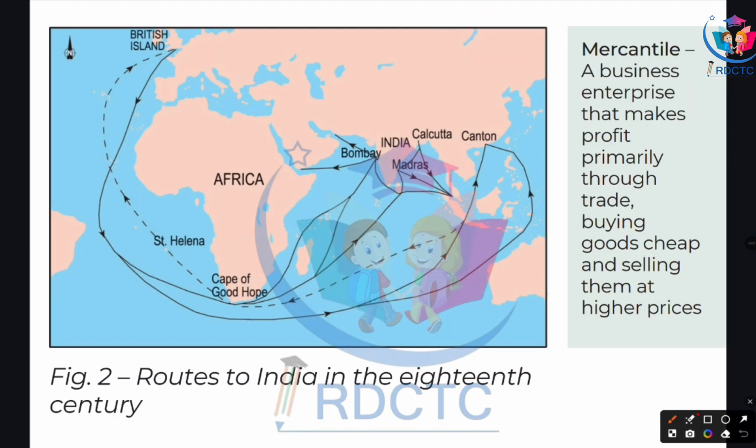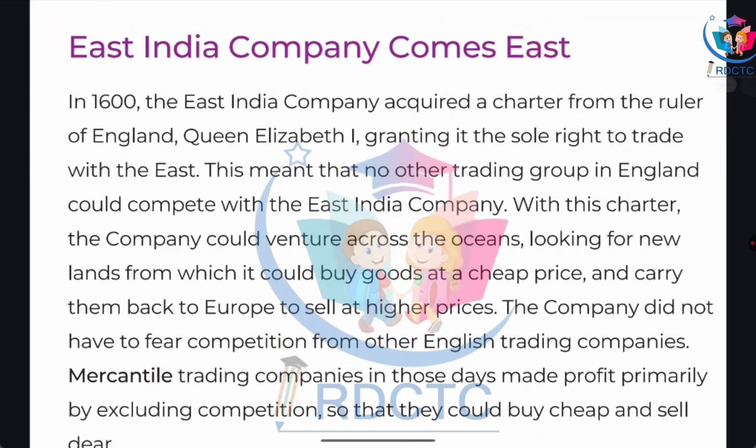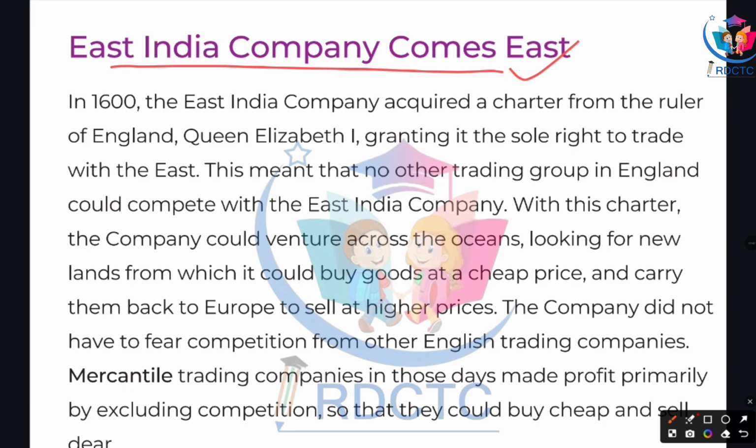Here you can see a route map, the routes to India in the 18th century. Here you can see how the British came to India by using water transport. Okay, and now we'll discuss our next topic, that is, the East India Company comes East.